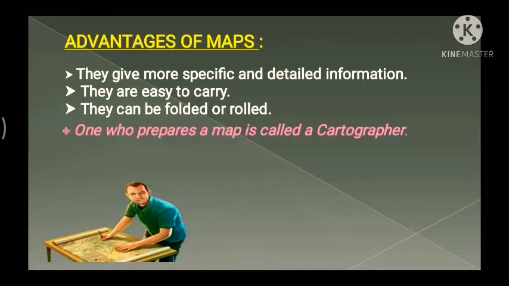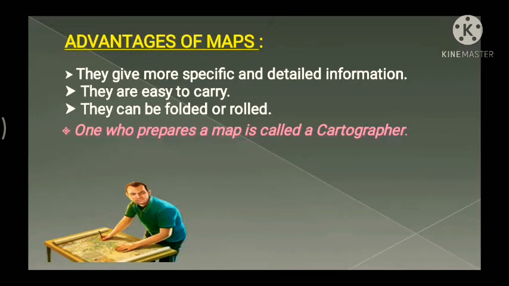If you see the different advantages of maps, they give more specific and detailed information compared to the globe. It's not that we get only the overall continents and oceans in the form of maps.